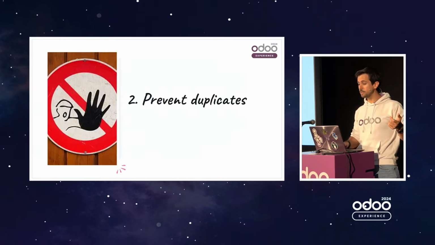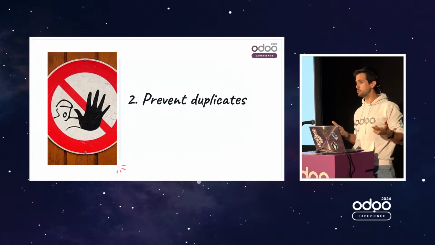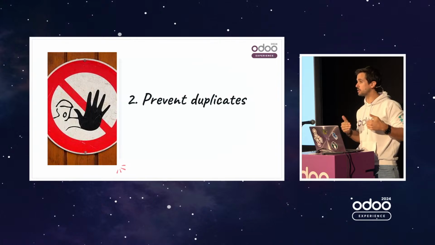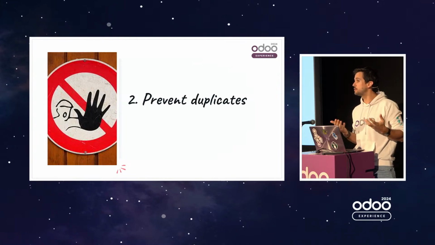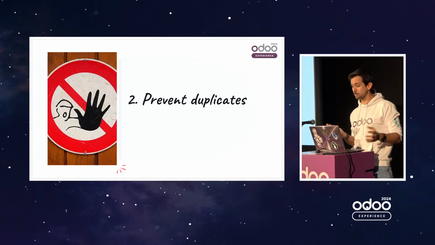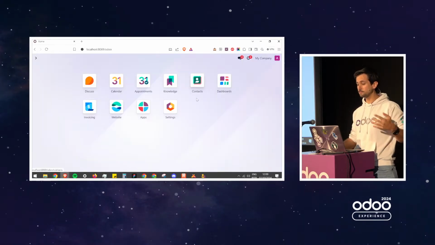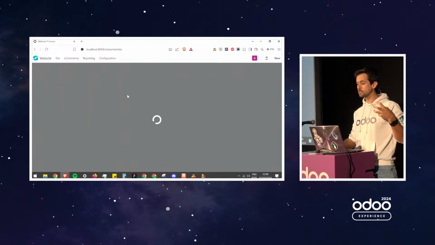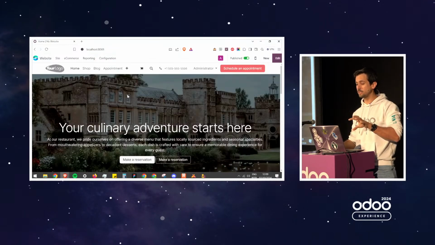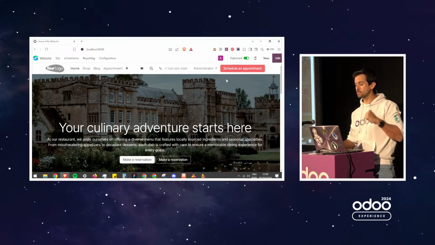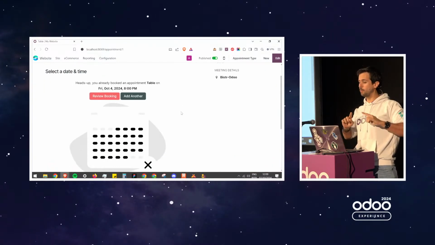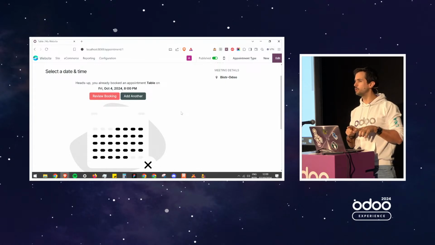So how can we handle it? We have a feature that prevents duplicates. As always with Odoo, we keep things open. We don't want to block customers, because maybe there's a real reason why they're taking different appointments. So let's have a look. This is my database, and I already booked a meeting with this specific team. When I try to book a second one, we don't block the customer, but we say, hey, wait a minute. Did you know that you already booked a table?